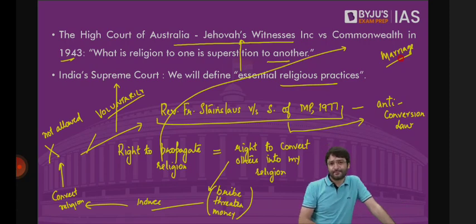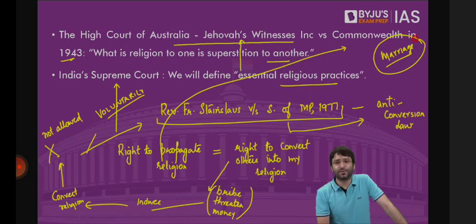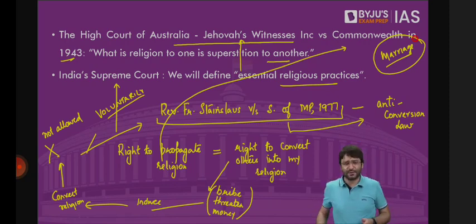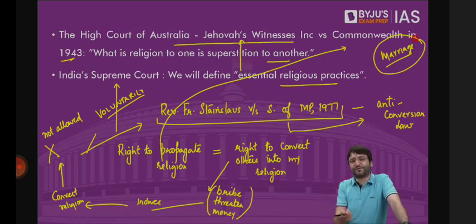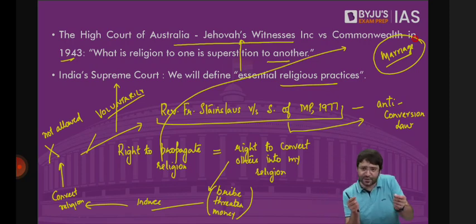But there are others who say conversion by marriage should be allowed. Why? Because that's part of the freedom of an individual. I have the freedom to marry the person of my choice, because the right to marry is also a fundamental right under Article 21. The Supreme Court has expanded the scope of Article 21 by saying a right to marry is also a fundamental right under Article 21 of the Constitution. So if you want to marry any person of any religious community, that's your fundamental right if you're an adult. That means this fundamental right to marry and the fundamental right to practice your religion or freedom of conscience should go hand in hand. That means even if you're converting for marriage, that is okay.